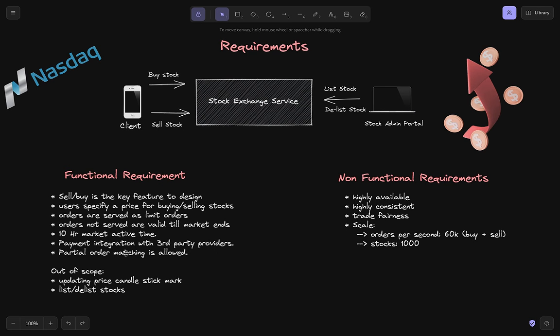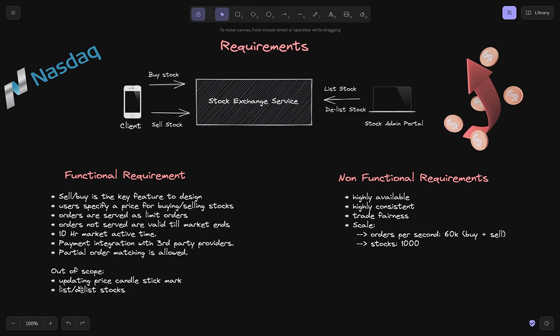Whenever you're coming up with such a system, you should always come up with some out of scope scenarios which are mostly part of some mature, high customer base systems. Like in this case, there would be some notification service, some analytics service, some services that update the price candlestick chart for each stock, some scope of listing and delisting stocks, right?